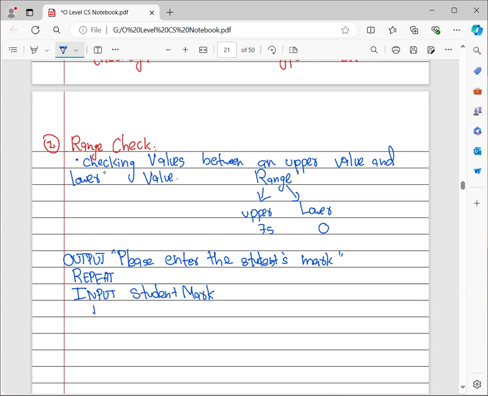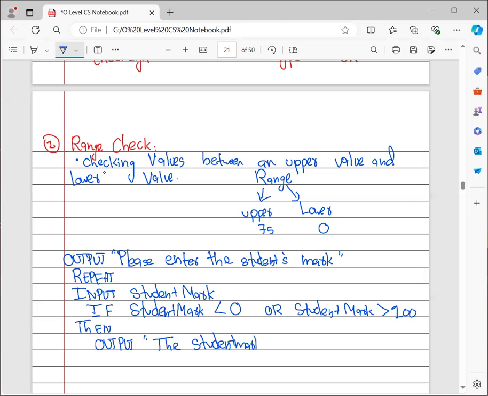So input student marks. Now I'm going to enter the range. If your student marks are less than 0 or your student marks are greater than 100, then you need to output that the student marks should be in this range.